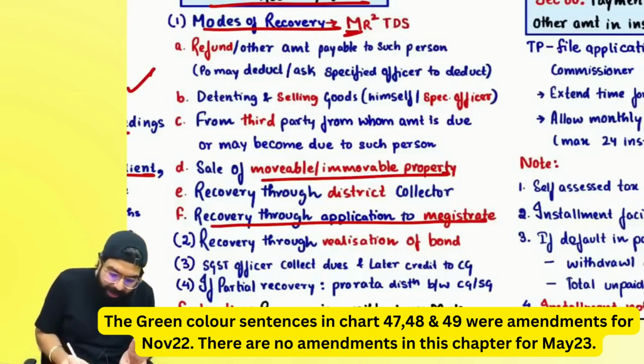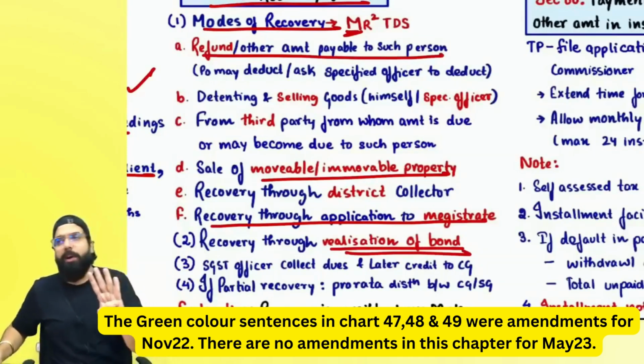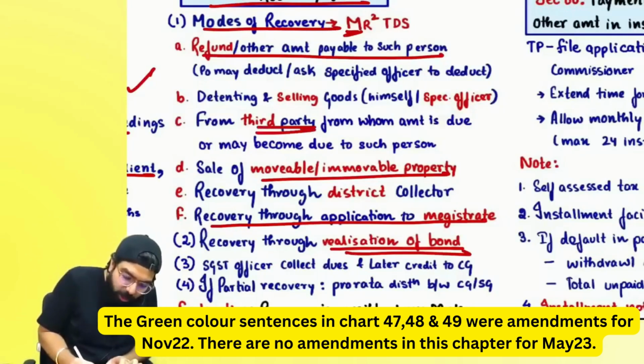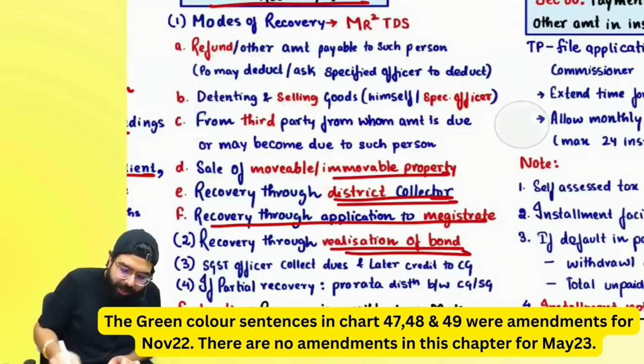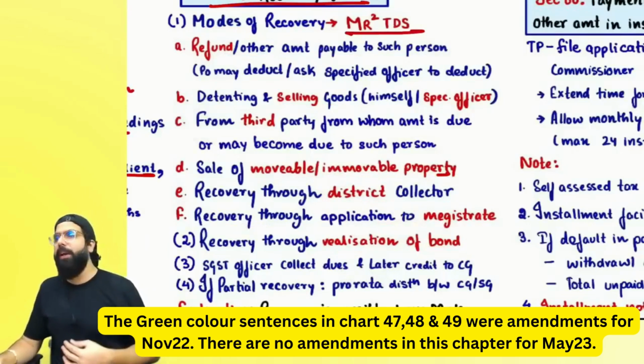R for realization of bond. And R for refund or any other amount may also be adjusted. T for third party, through whom recovery can be done. D for district collector, through whom recovery can happen. And S for selling of goods, through which recovery can also be done. Always remember M square, R square, TDS.